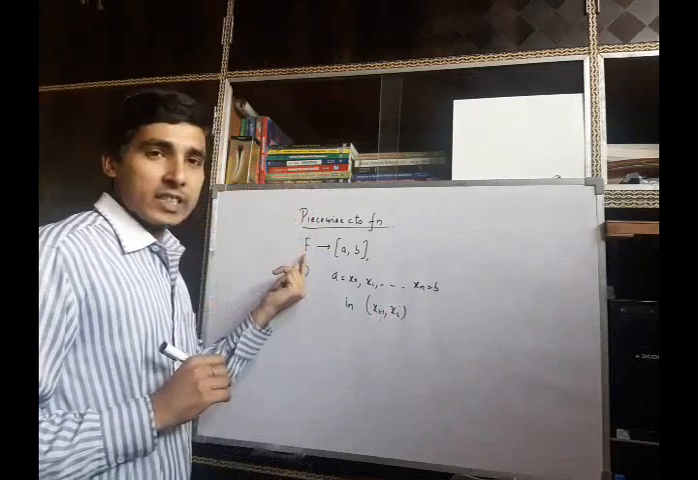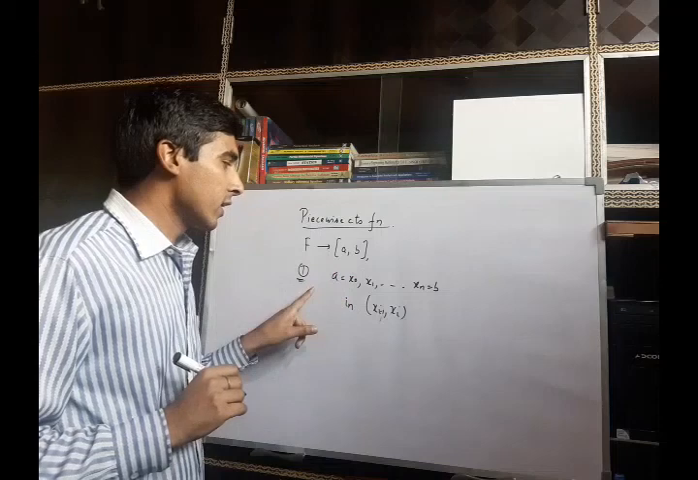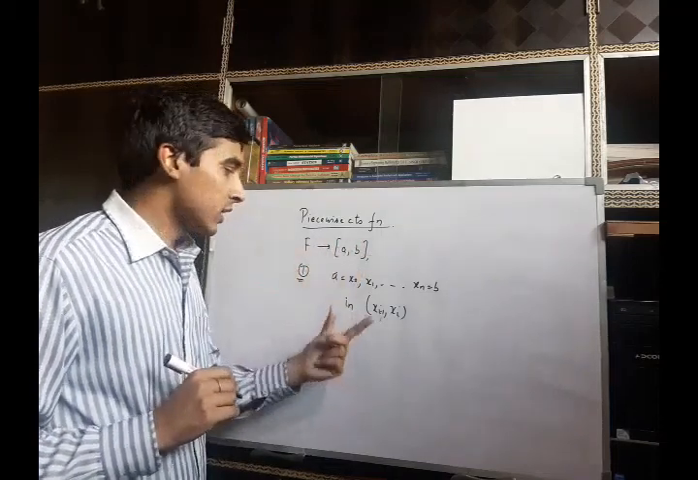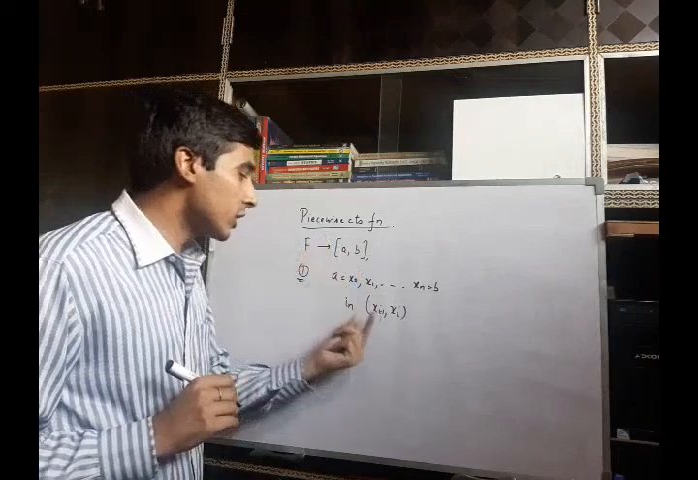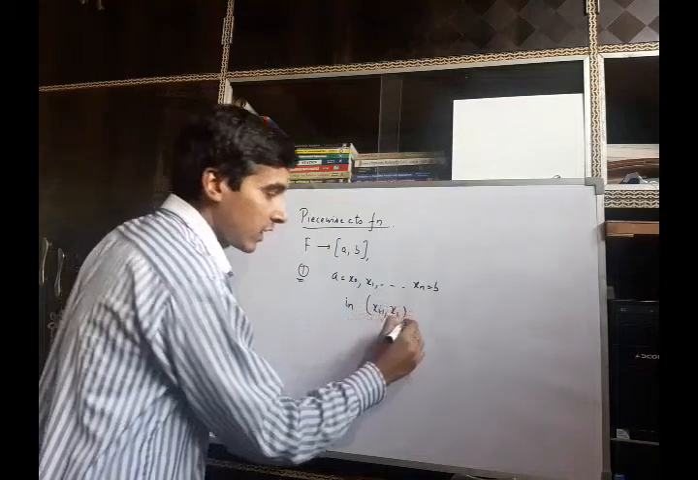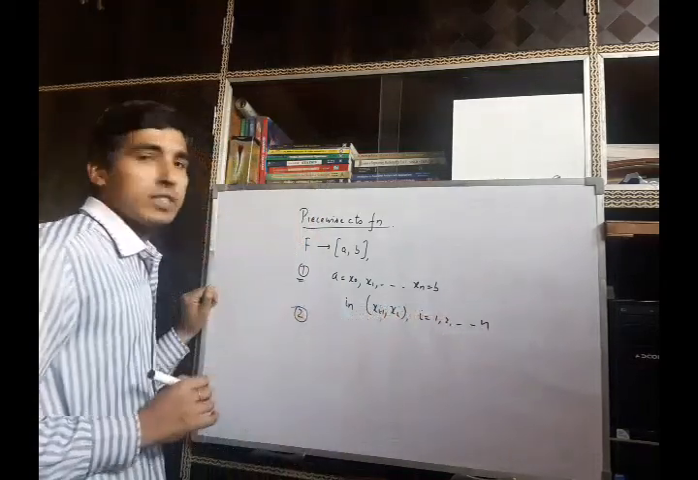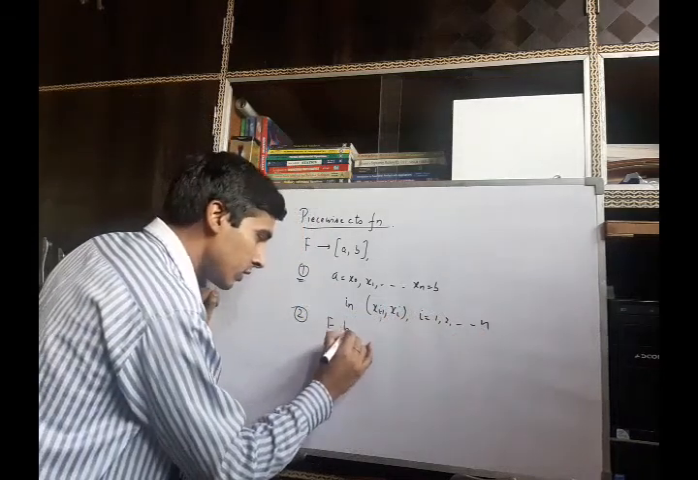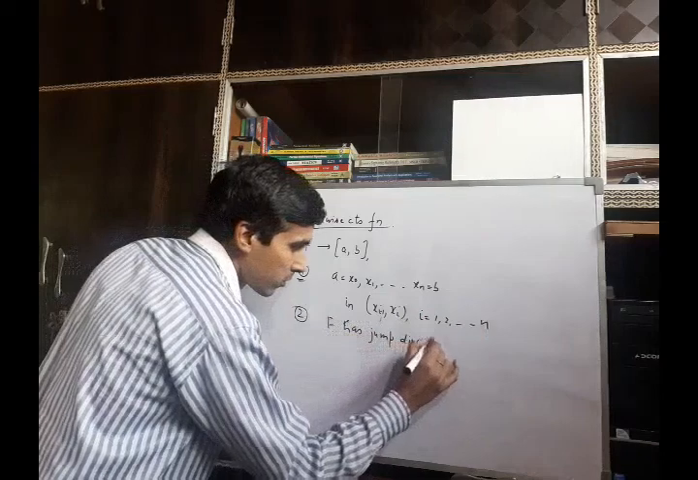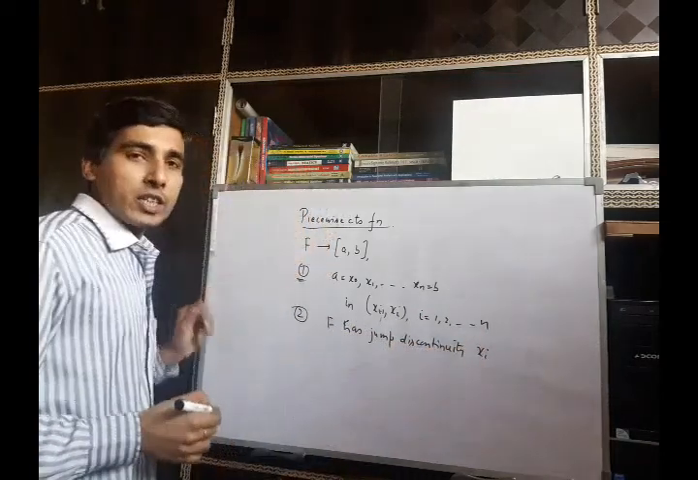The first condition says that the function is piecewise continuous if it satisfies the following: the given closed interval has a partition such that the given function is continuous in each of the subintervals (x_{i-1}, x_i), where i is 1 to n. And the second condition is that f has a jump discontinuity at the point x_i for each i.